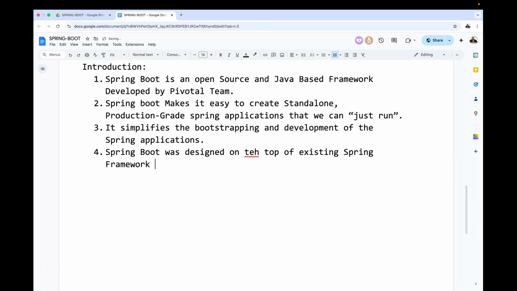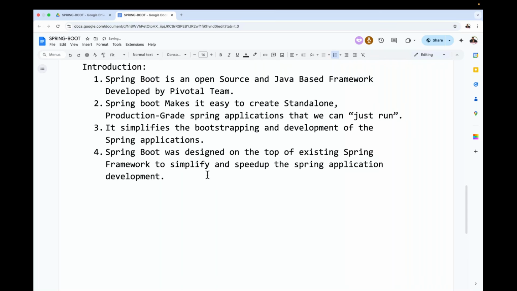Spring Boot is nothing, sir. Spring Boot was designed on the top of the existing Spring framework to simplify and speed up the Spring application development. That's it. All of you are getting clear now.